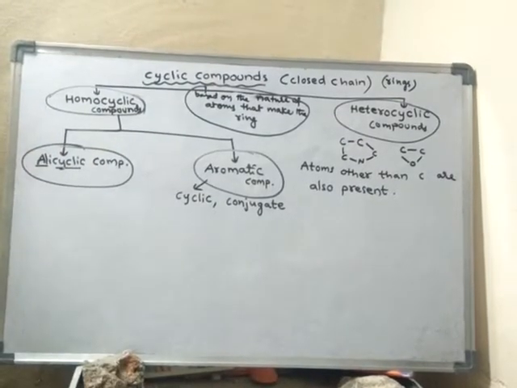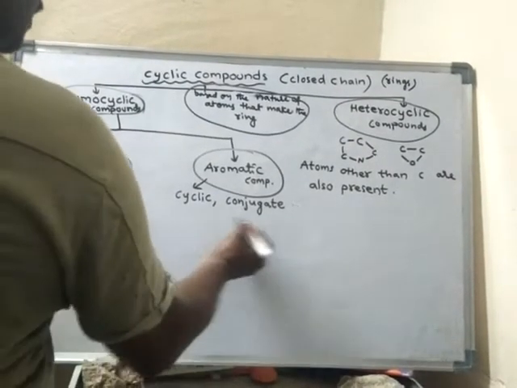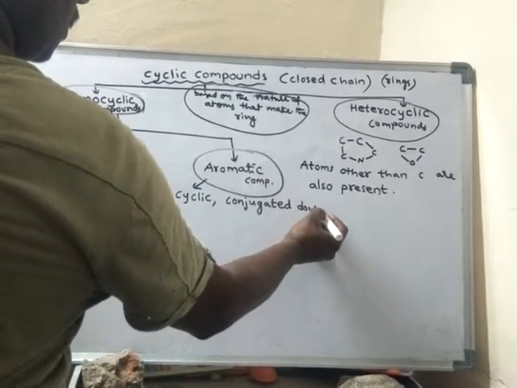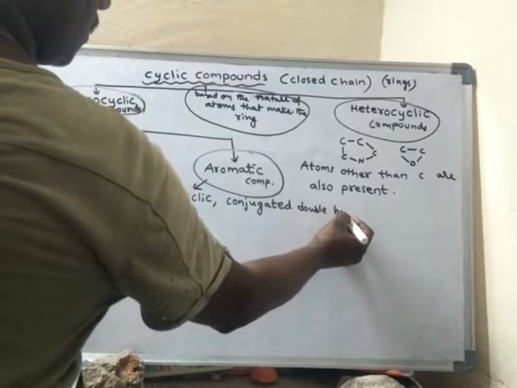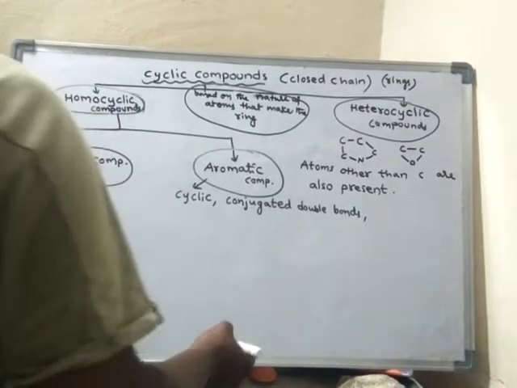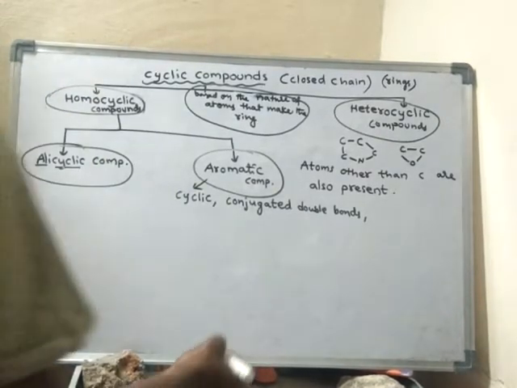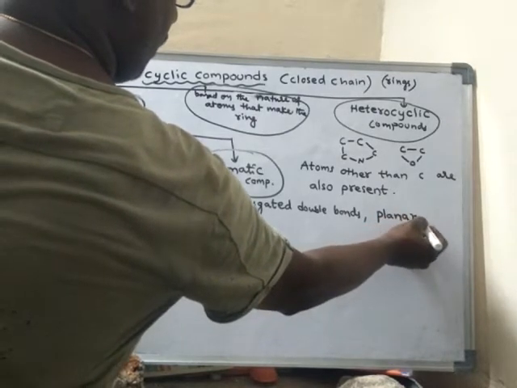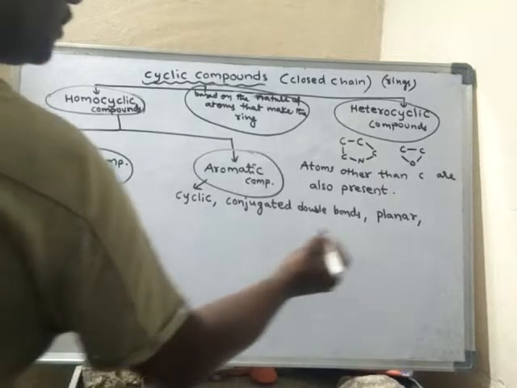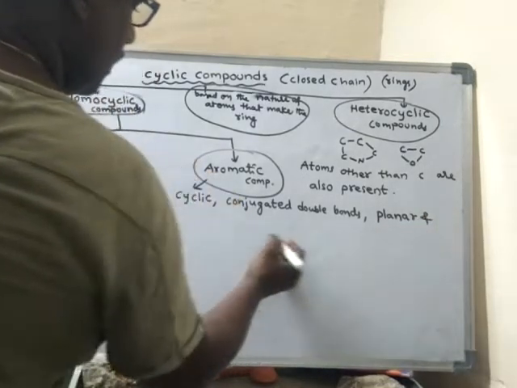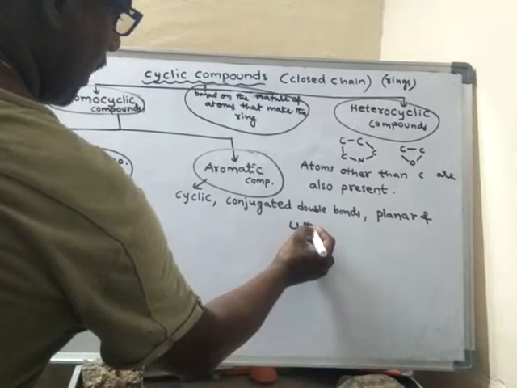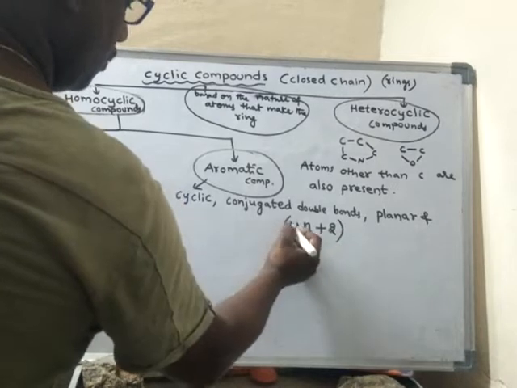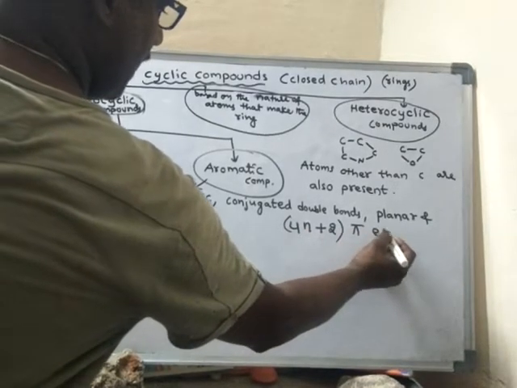Conjugated double bonds. Okay. Next, planar and possess 4n plus 2 pi electrons.